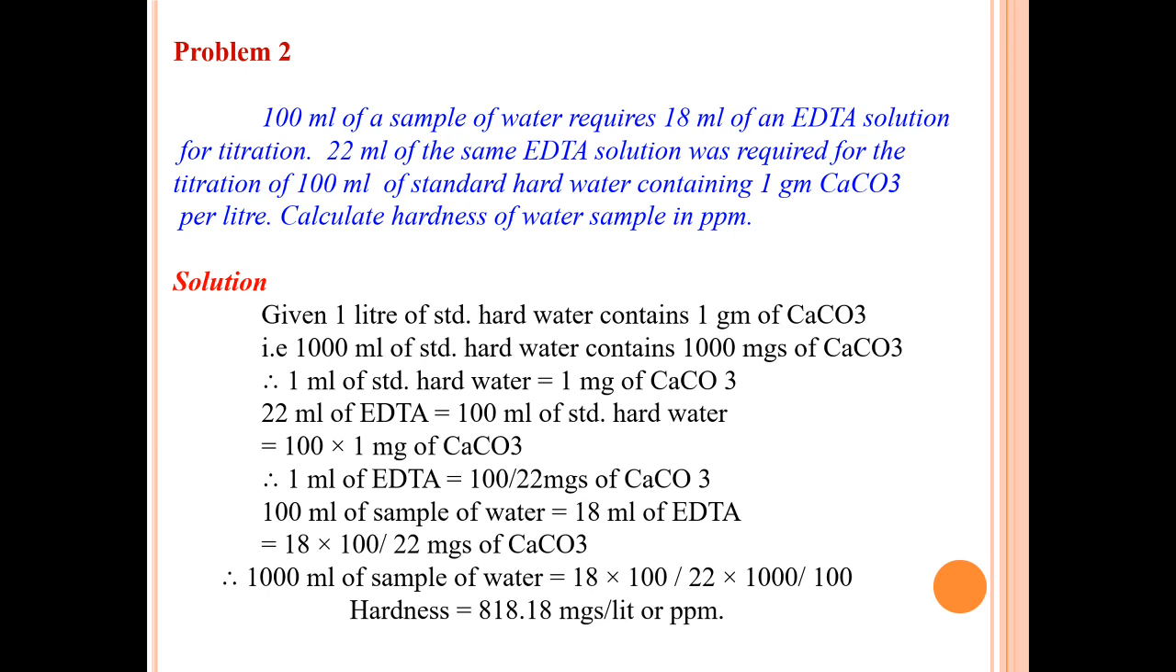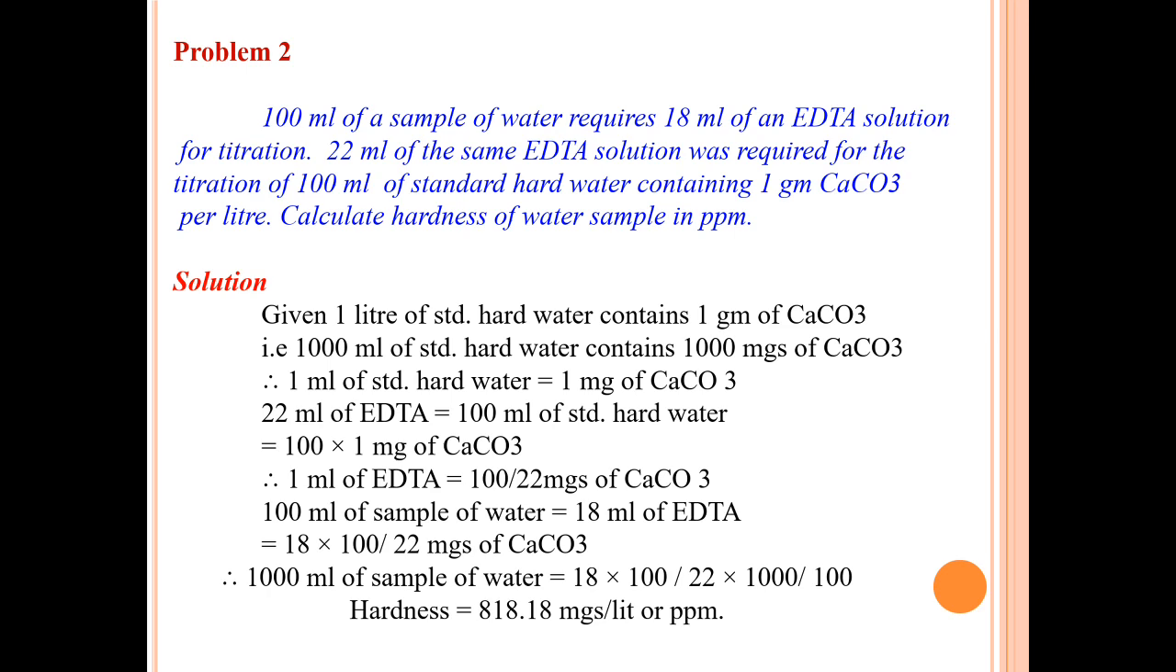Solution. Given data, 1 liter of standard hard water contains 1 gram of calcium carbonate, that is 1000 ml of standard hard water contains 1000 mg of calcium carbonate. Since 1 ml of standard hard water contains 1 mg of calcium carbonate, 22 ml of EDTA is equal to 100 ml of standard hard water. It gives 100 into 1 mg of calcium carbonate. Therefore, 1 ml of EDTA is equal to 100 by 22 mg of calcium carbonate.